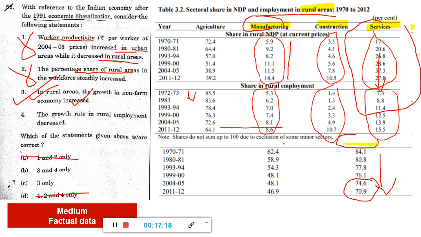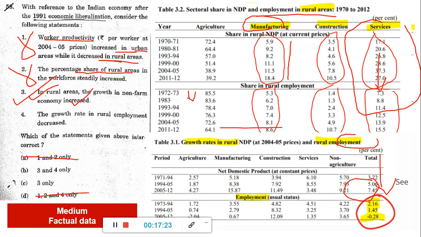Now the growth rate in rural employment decreased. Okay, so next chart if you take is the employment statistics. Okay, so employment statistics, if you see, this is the one and this is the total one. Okay, this is decreased. Growth rate in rural employment is decreased.